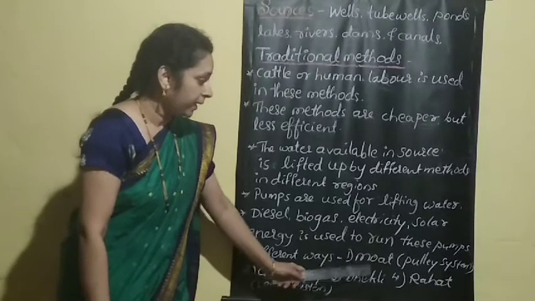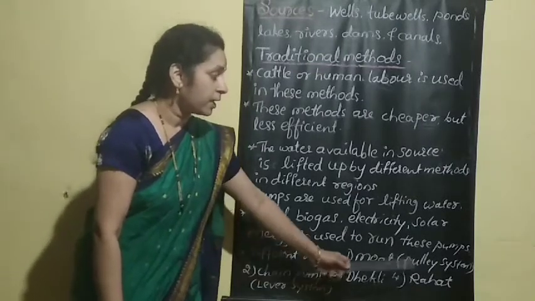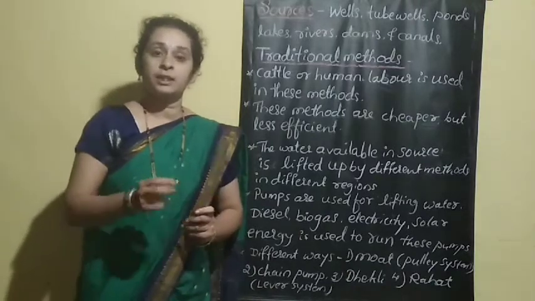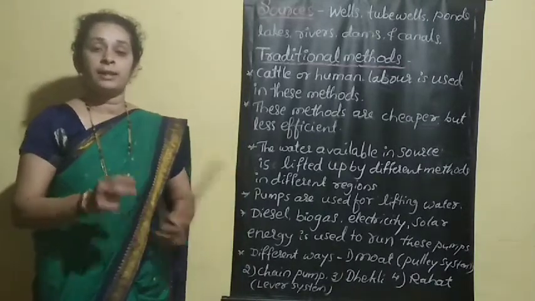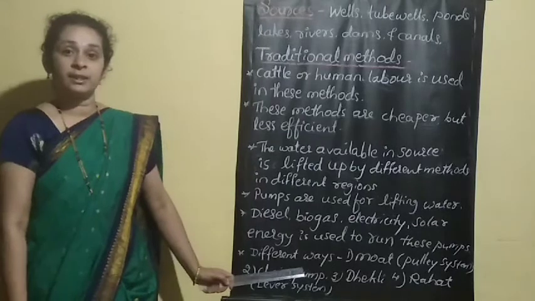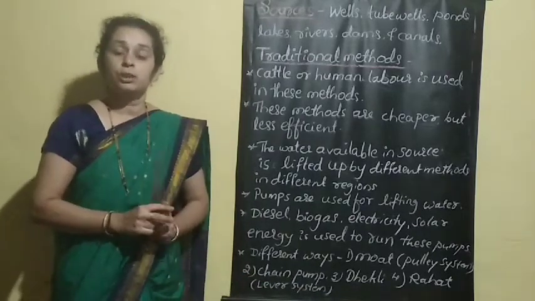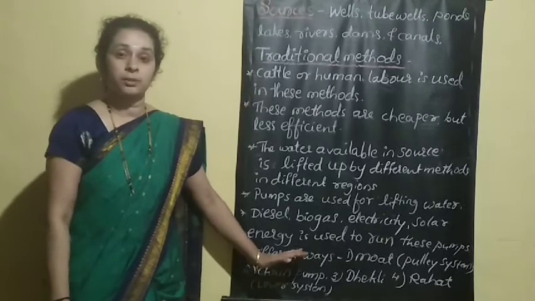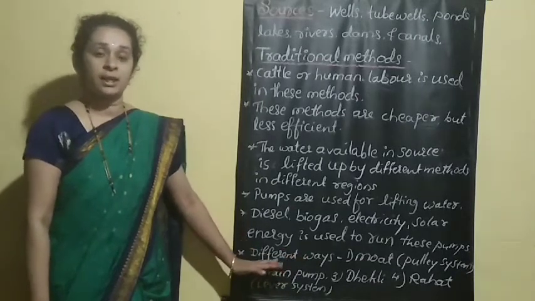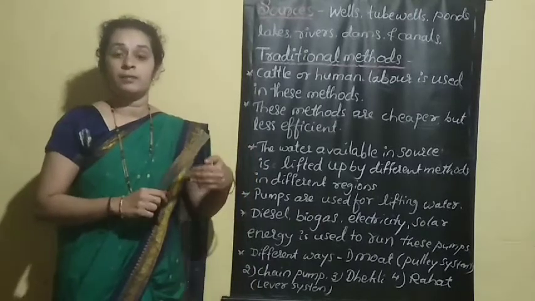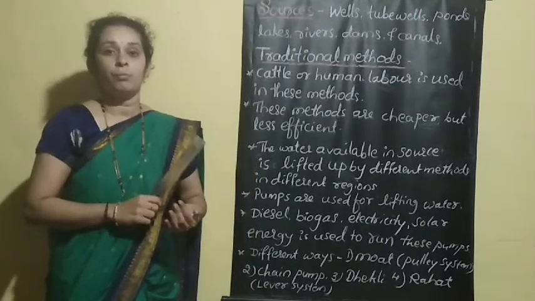Third is the dekli, and fourth is the rahar, or lever system. In the textbook, diagrams are given for these traditional irrigation methods. Go through those diagrams and you will understand how these methods work.